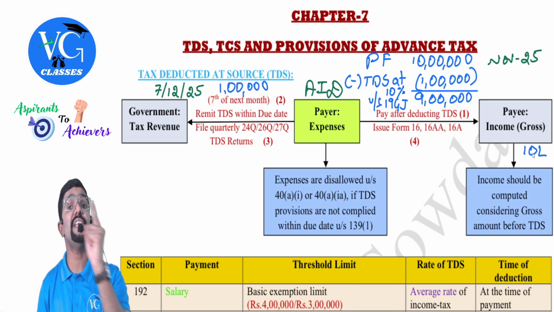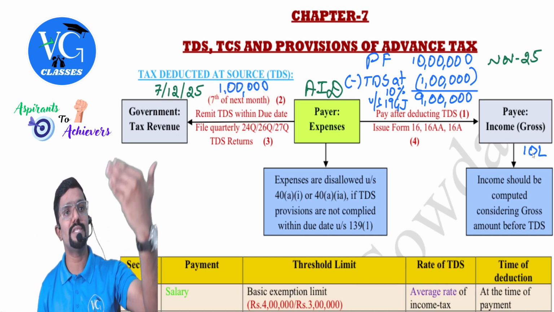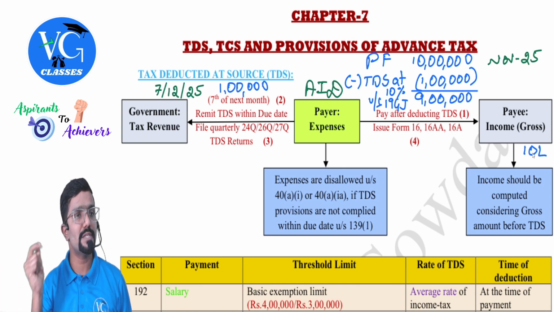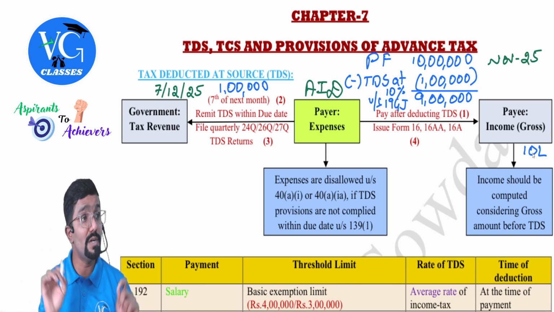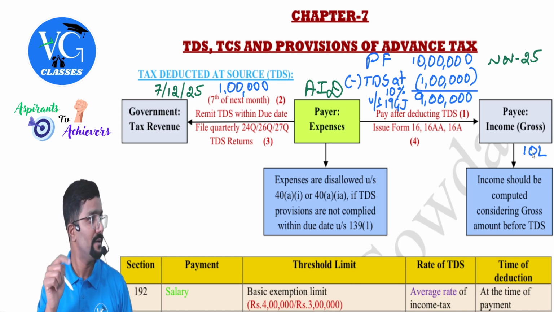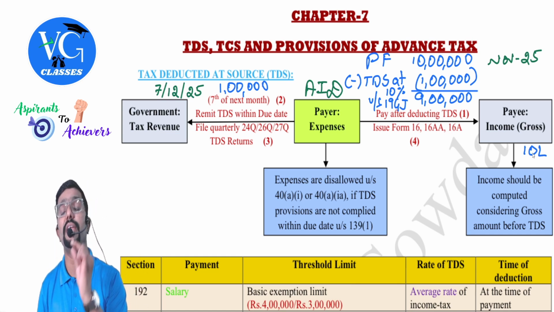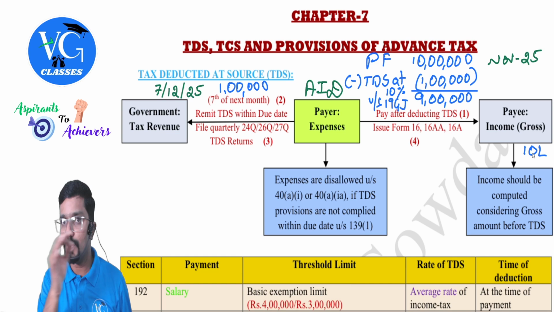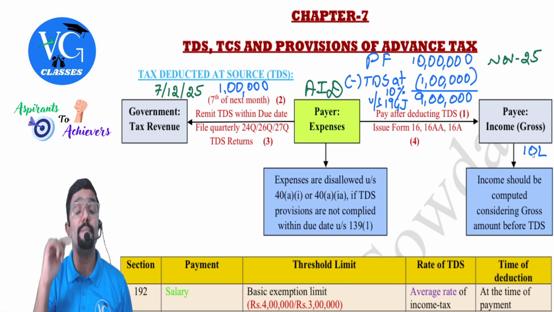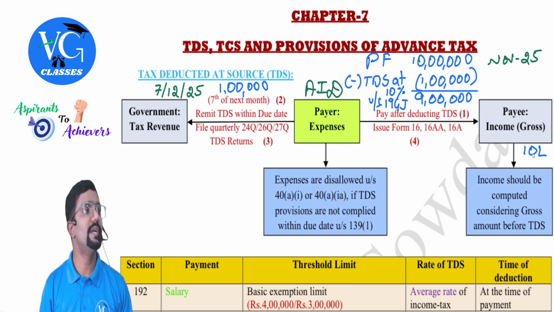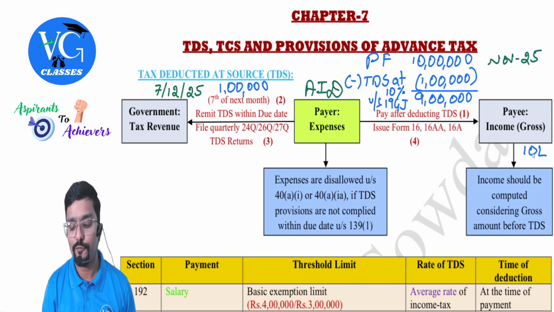One more section was there, 40A3, where if salary is payable outside India, if TDS is not deducted or deducted but not remitted to the government, 100% of the expenses will be disallowed. If the amount is not deducted or remitted within the due date of TDS, that is as per section 40A3. I repeat, 40A3. If salary is payable outside India, if TDS is not deducted or is deducted but not remitted within the due date of TDS, then 100% of the expenses will be disallowed. That is as per section 40A3.